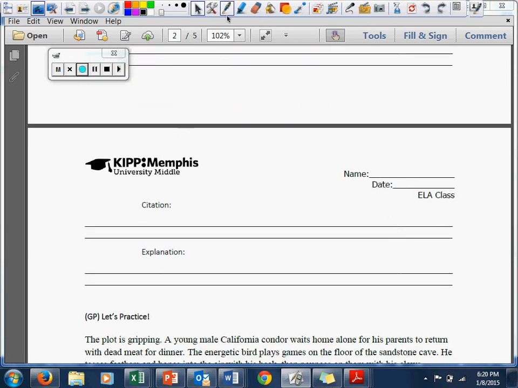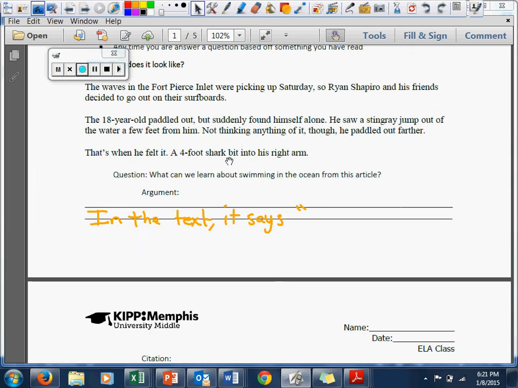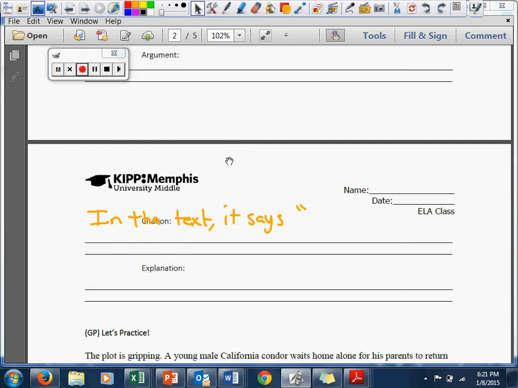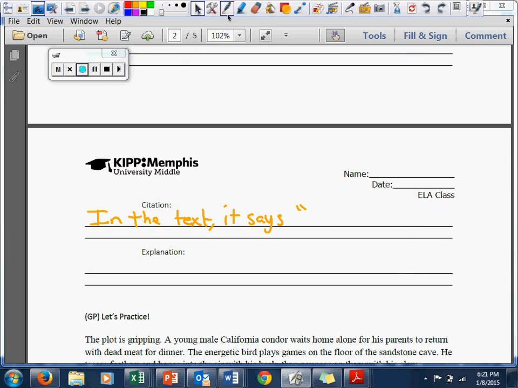My citation. Again, I'm going to start with one of those sentence starters. In the text, comma, it says, and I'm going to put a quotation because I'm going to look back right now and make sure I'm copying it down exactly as it is. In the text it says, I'm going to erase this a little bit just to make a quick change. Sorry about that. It says Ryan